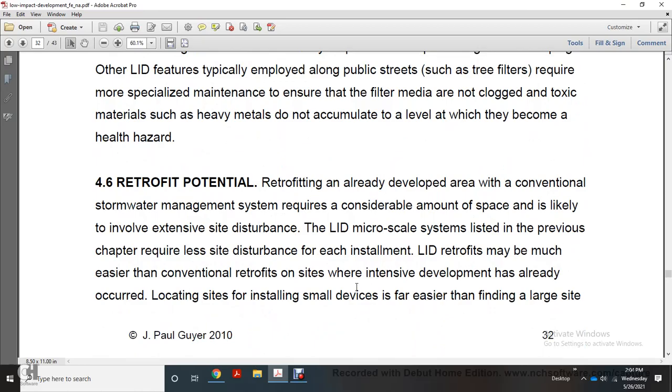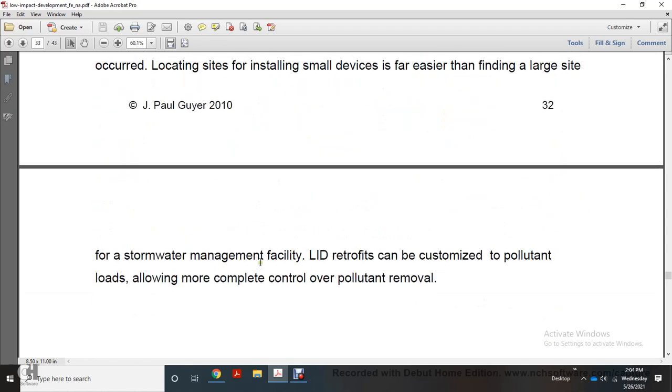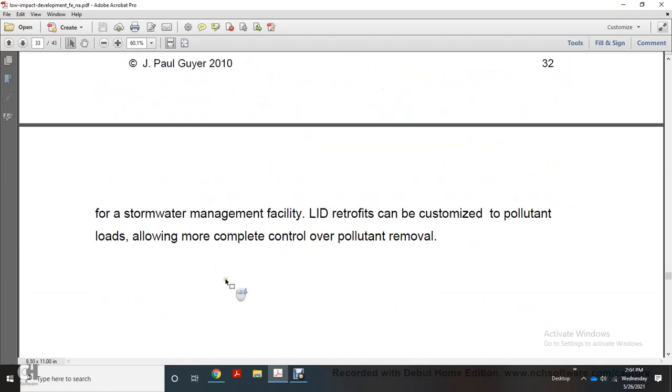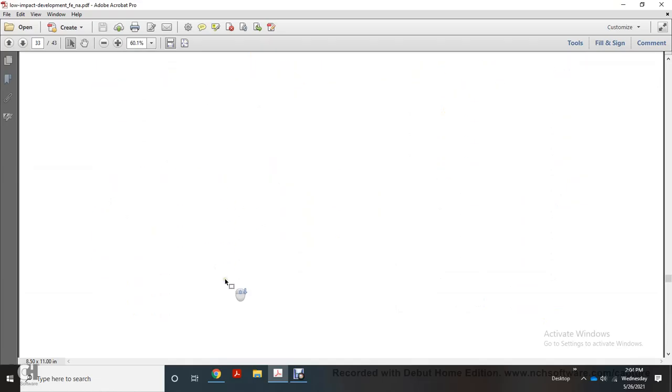Retrofit potential. Retrofitting with conventional stormwater management requires a considerable amount of space and is likely to involve extensive site disturbance. Low impact development micro-scale systems listed in the previous chapter require less site disturbance. Each installment of low impact development may be much easier at a conventional retrofit site, where intensive development has already occurred. Locating and installing small devices is easier than finding a large site. Low impact development retrofits can be customized for pollutant loads, allowing more complete control over pollutant material.